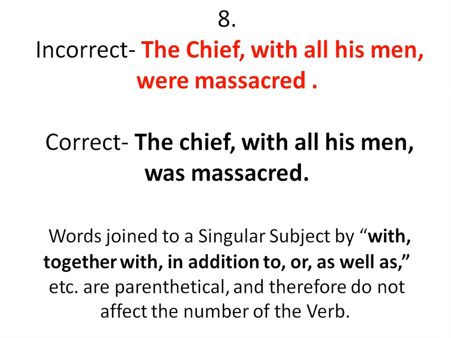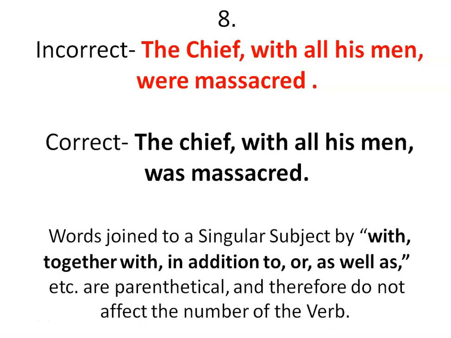Words joined to a singular subject by with, together with, in addition to, or as well as are parenthetical and therefore do not affect the number of the verb. So whatever words are joined to a singular subject, here the singular subject is the chief, and the phrase with all his men is attached by with, so therefore it does not affect the number of the verb.